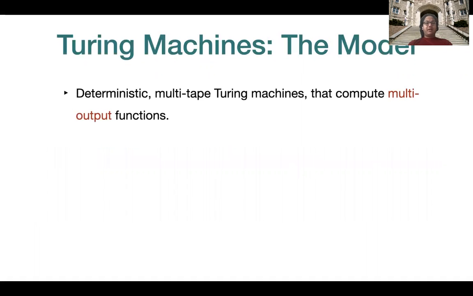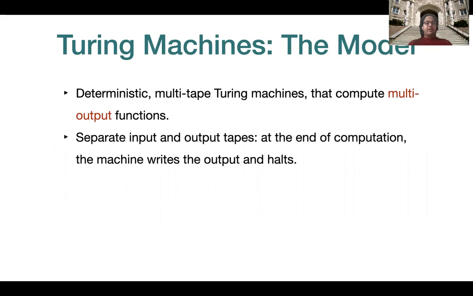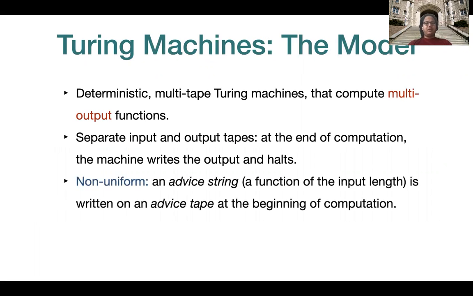The model we are interested in is deterministic multi-tape Turing machines that compute multi-output functions. What I mean by that is that we assume that the Turing machine has separate input and output tapes, and at the end of computation, the machine writes the output on the output tape and halts. The machines we are interested in will also be non-uniform. That means that the machines are allowed to use an advice string, which is a function of the input length and is written on a separate advice tape at the beginning of computation.